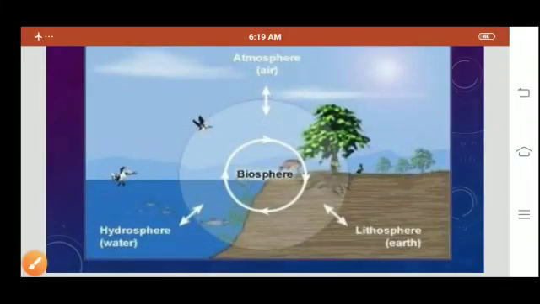Hello, good morning, students. Today we are going to continue with lesson number 5, major domains of the earth. So we are going to revise some important points and then move ahead. Last time we studied about the important domains of earth.